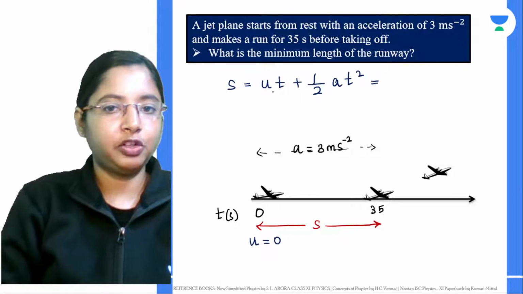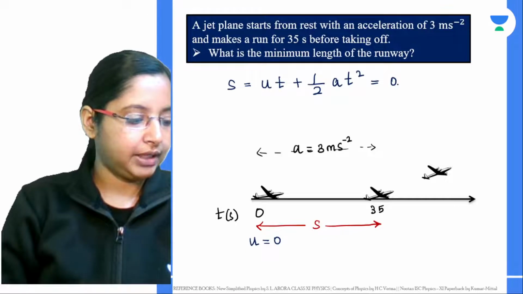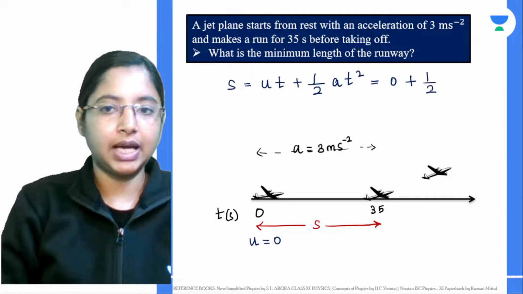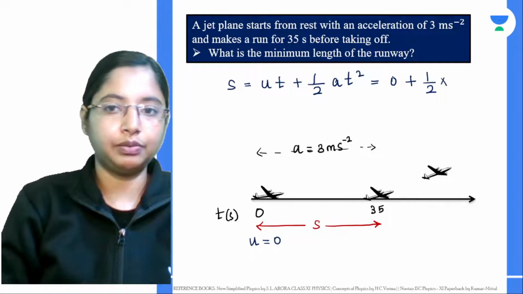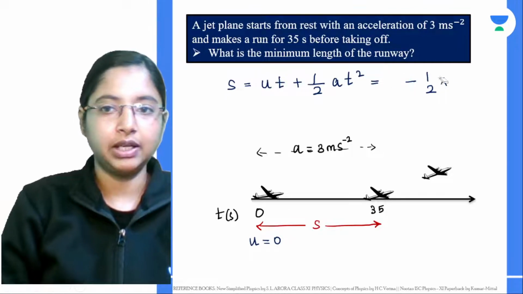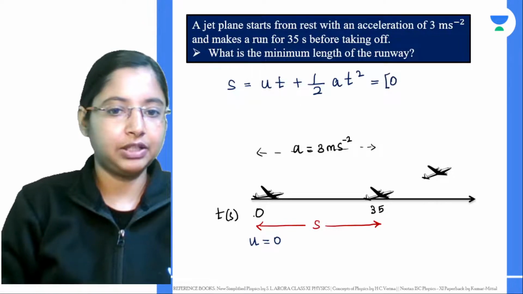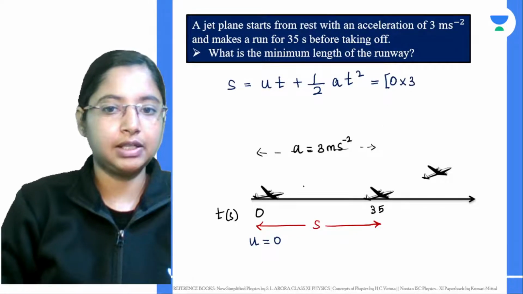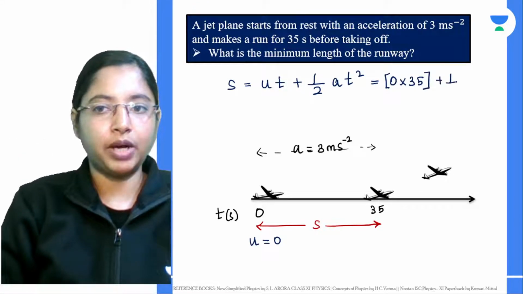Now let's substitute. u, the initial velocity, is 0, so that whole quantity becomes 0, and all you will have is half into a into t squared. Let me substitute everything: u is 0 into the time taken. At 35 seconds it's taking off, and till 35 seconds we want to know the runway. So this is 0 times 35 plus 1 by 2 into, what is the acceleration?